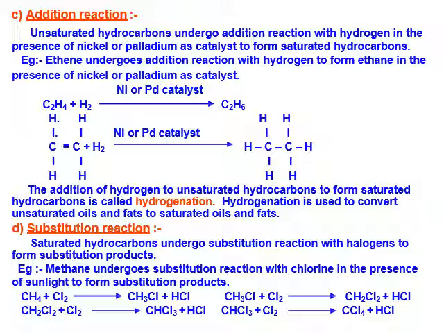Second is substitution reaction. The saturated hydrocarbon undergoes substitution reactions with halogen to form substitution product. Example, methane undergoes substitution reaction with chlorine in presence of sunlight to form substitution product. Let us see the equation. CH4 plus Cl2. One hydrogen is removed from CH4 and it will form CH3Cl, chloromethane, along with HCl.